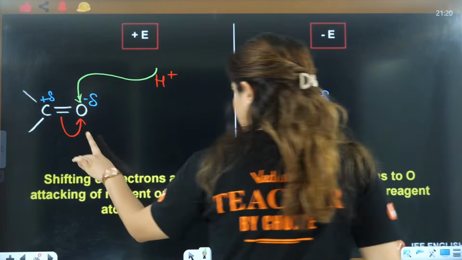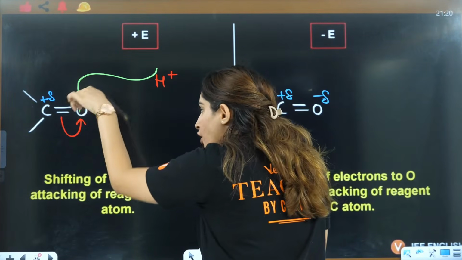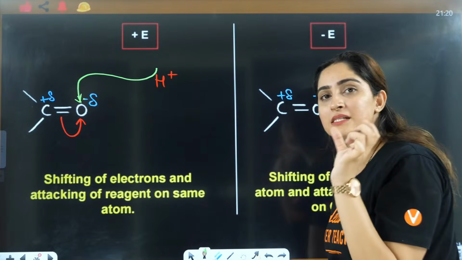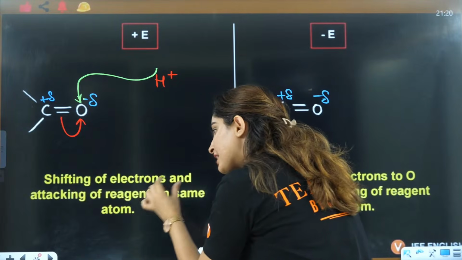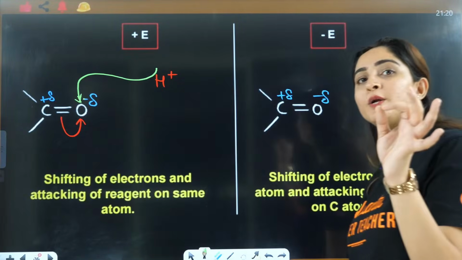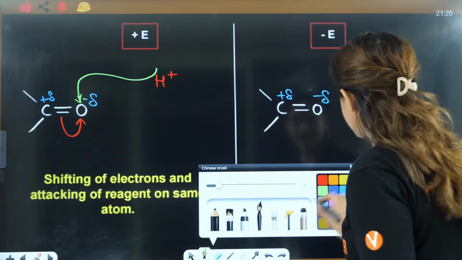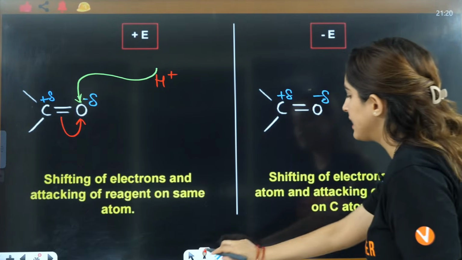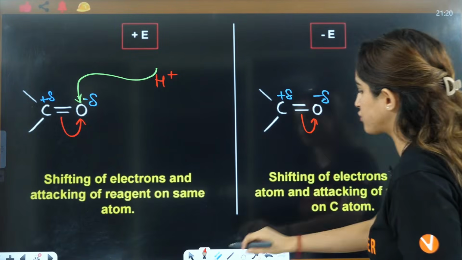So when the shifting of electron and the attack of reagent is on the same atom, that is plus E. Shifting of electrons, attacking of reagent on same atom, that is called plus E. Let's say you have CN negative. Here we know that these electrons will shift here because it is more electronegative.